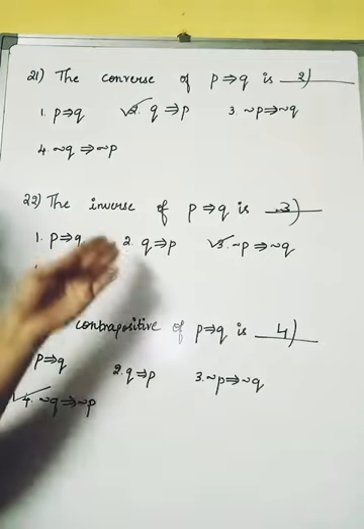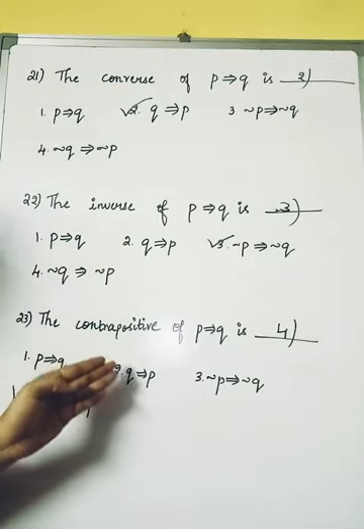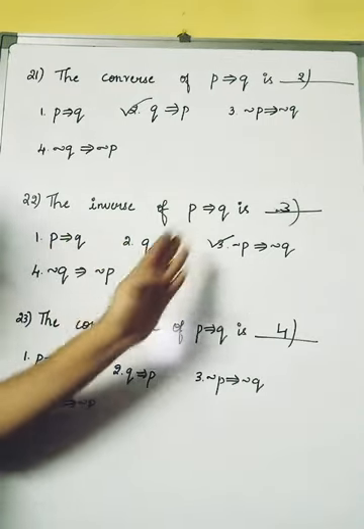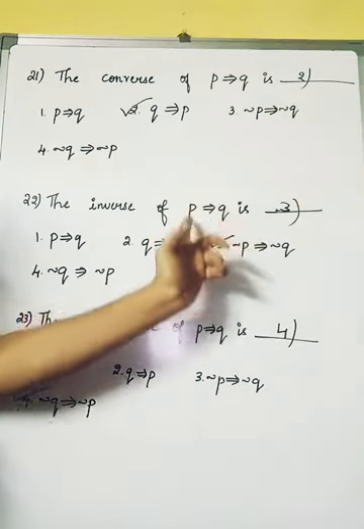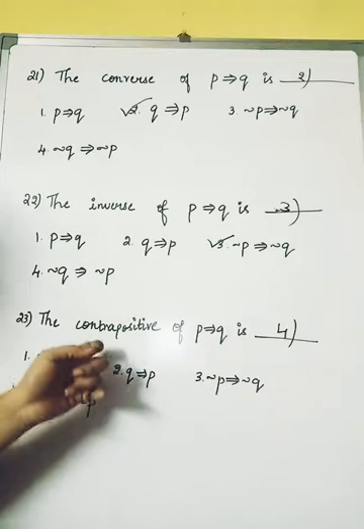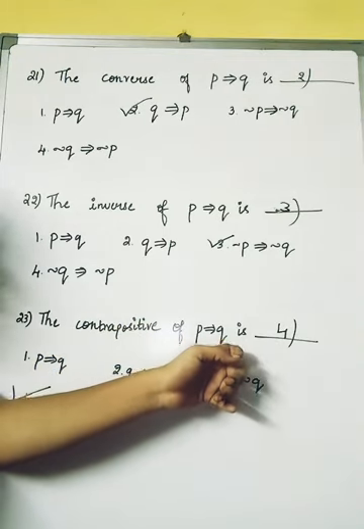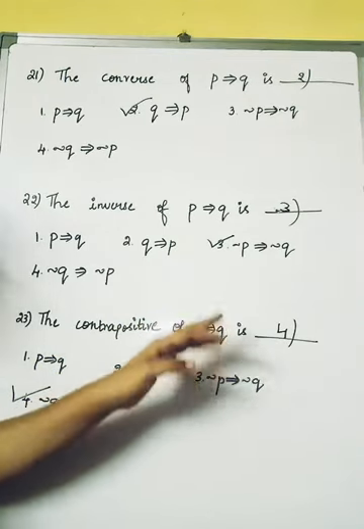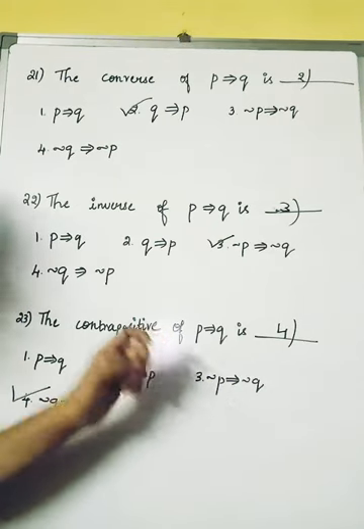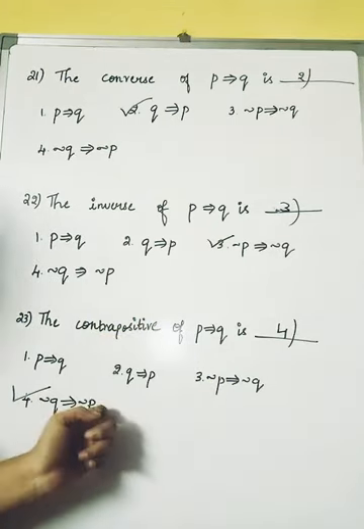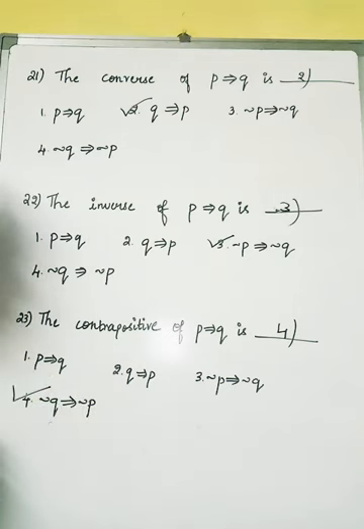But when it comes to the inverse as well as the contrapositive, what is the inverse? Negation of P implies negation of Q, the negation of these two components. But when we move on to the contrapositive, if you want to consider negation, first you need to write the converse. How are you going to write it? Q implies P. Later you are going to apply negation to both the components. Hope this is clear for you students.